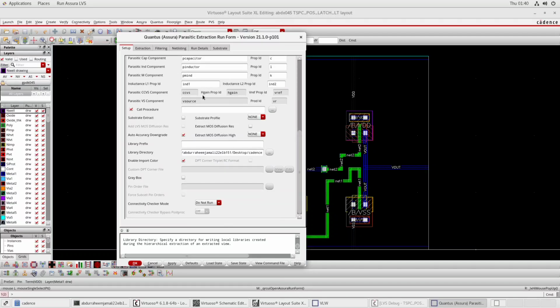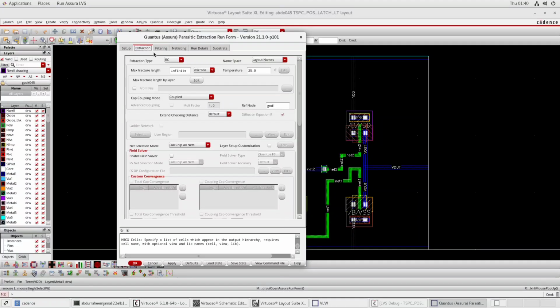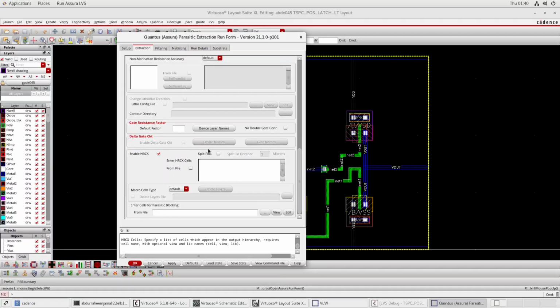And at the very end, we have extraction to be here. In extraction, there should be RC, and temperature should be 25 degrees. Reference node should be GND!, and capacitor coupling mode to be coupled, and the rest of the things are the same.